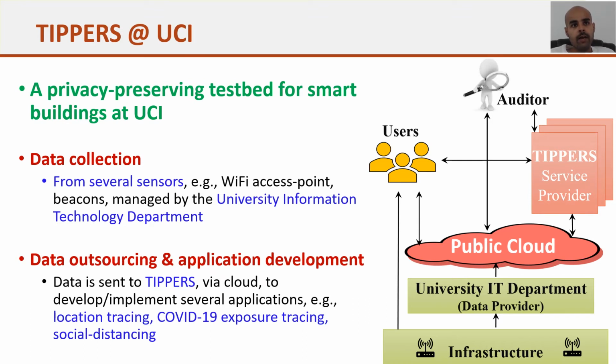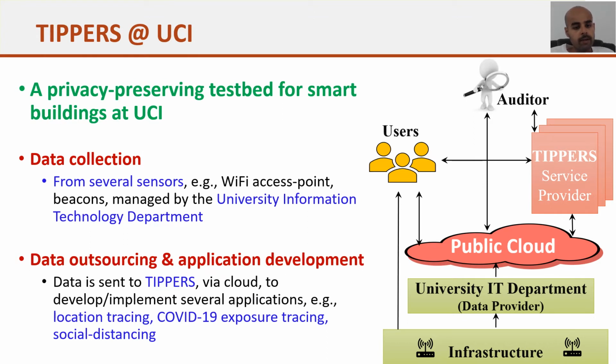So at UCI, we have developed a system that we call Tippers. In Tippers, what we do, we collect data from several sensors. These sensors are deployed by the university IT department. Thus, there are different types of sensors, for example, wireless access point, and then camera or beacons. So we are able to get the data of Wi-Fi access point.